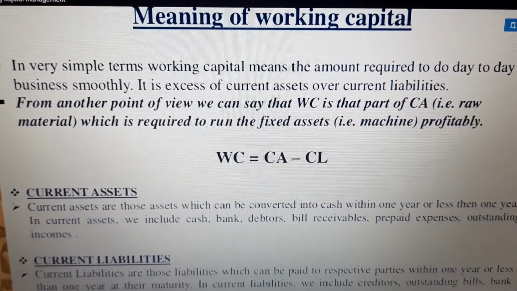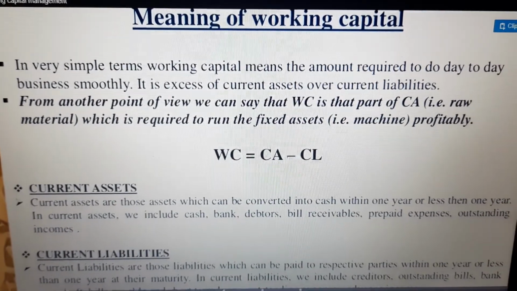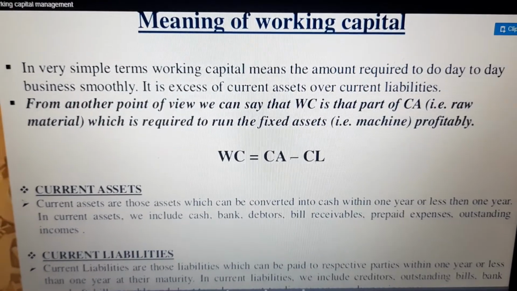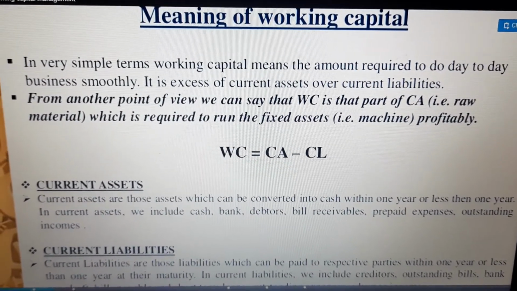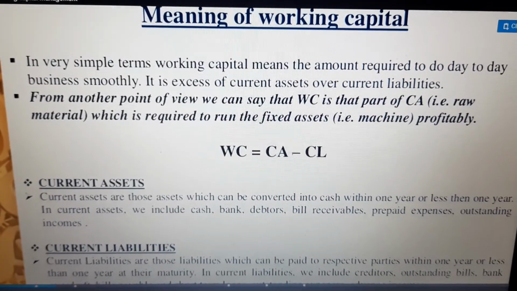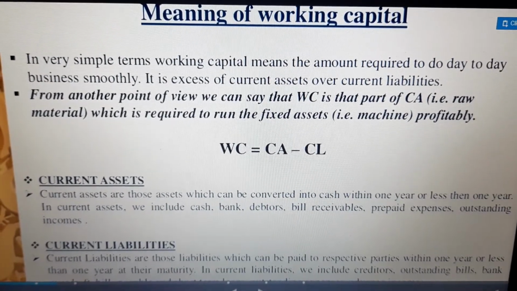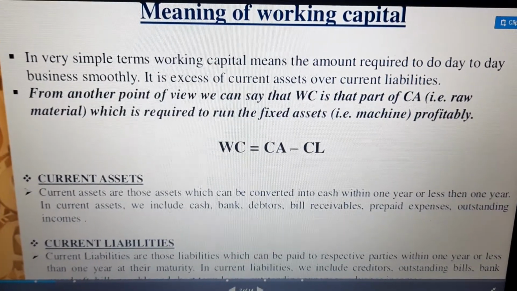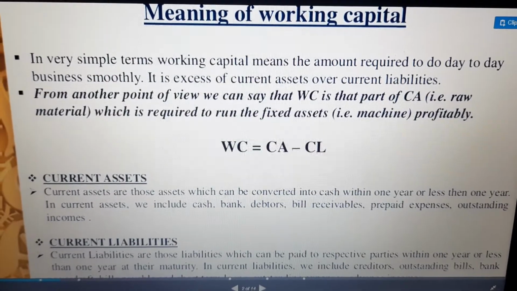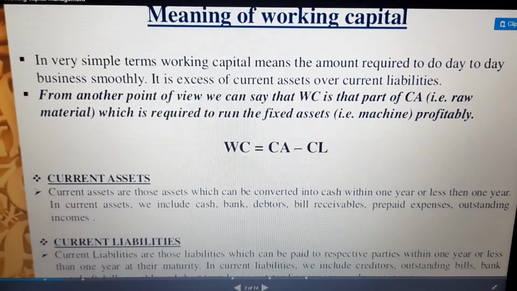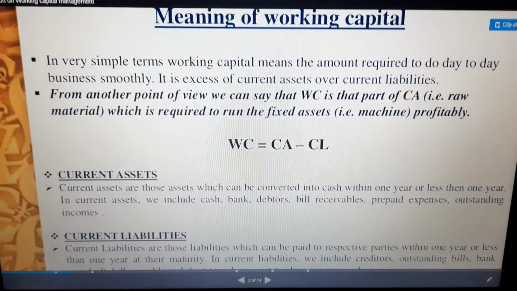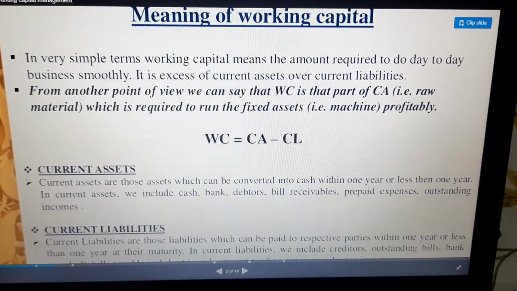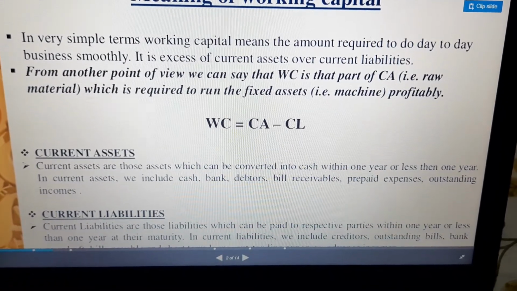We have discussed often in class that working capital is the amount of money which is required by the firm on the day to day basis so that the firm can run smoothly, right? We can also say that it is the excess of current assets over current liabilities, and the simple formula is WC, which stands for working capital, equal to CA, current assets, minus CL, that is current liabilities. Right. Now moving on, let us understand what are current assets and what are current liabilities.